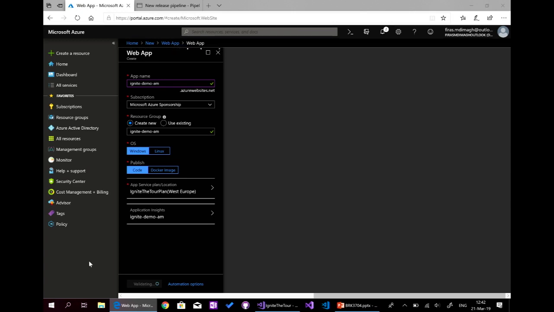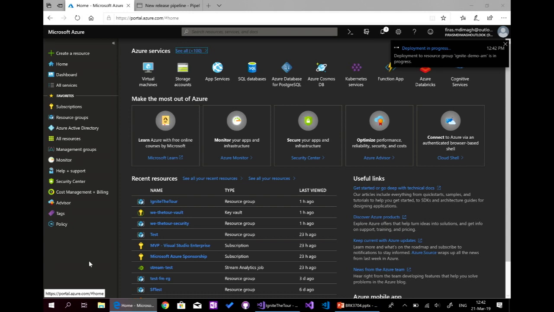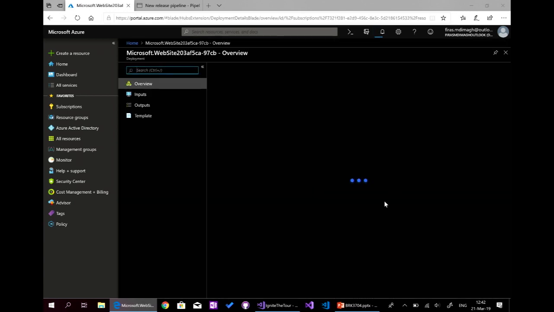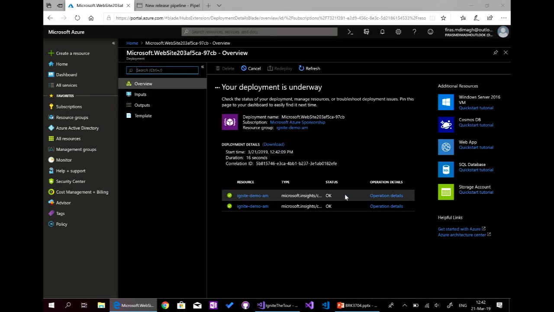And here it will provision a new service, or a new resource, in Azure. It will create a new Azure resource group with the service inside. Here we can see the deployment progress. And here we can see that it created the resource provider Microsoft Insights, and it will create the web app. This is the simplest way to create services.